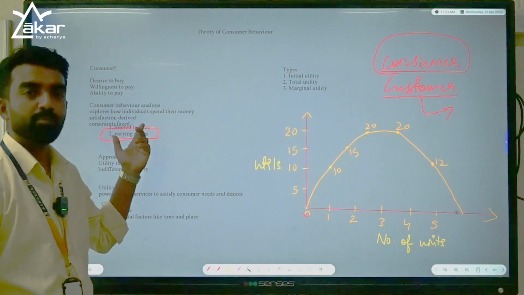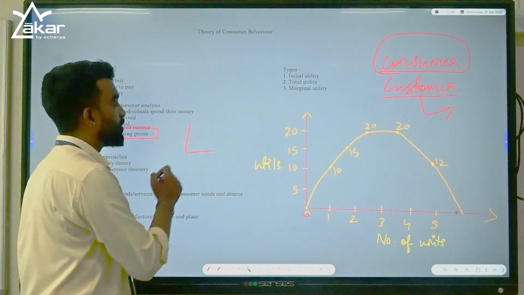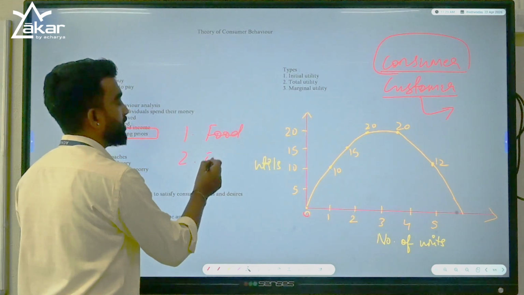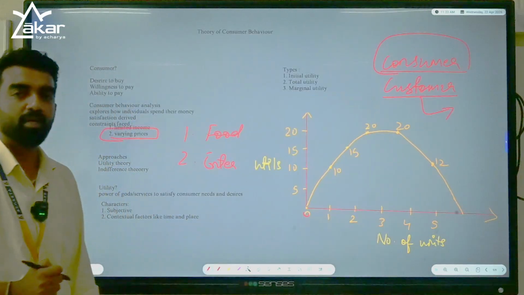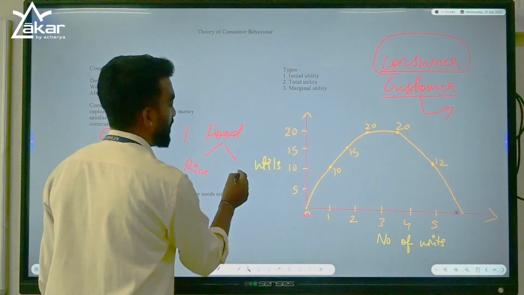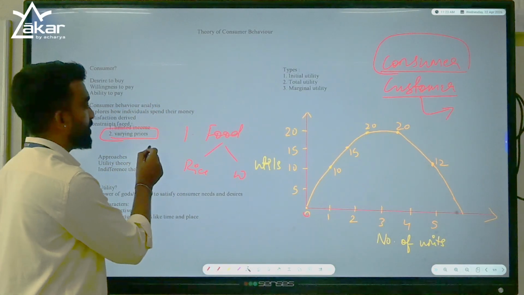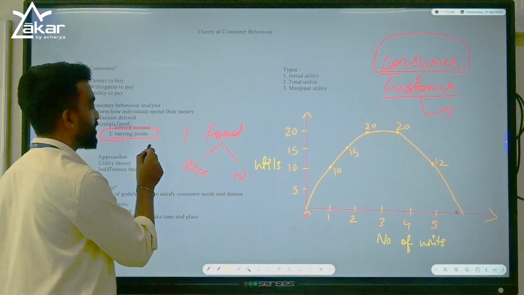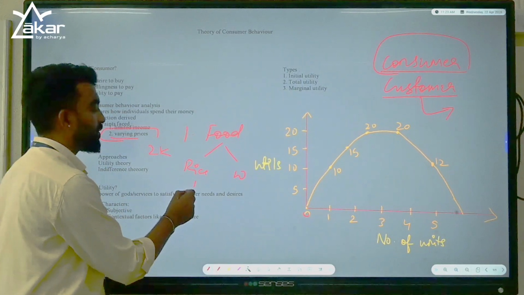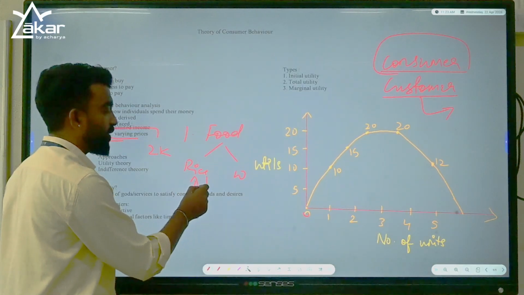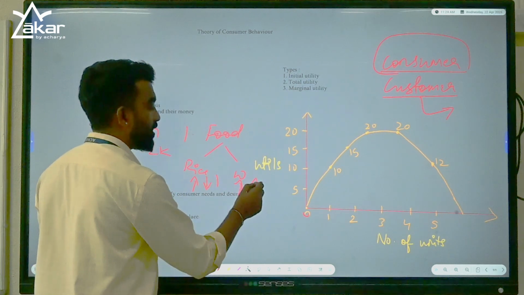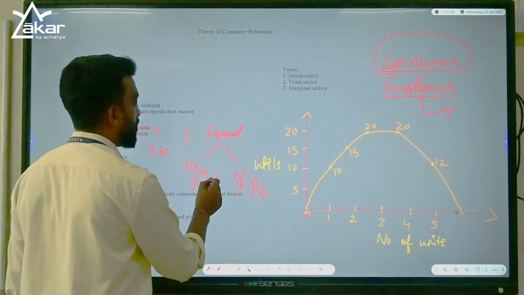Consumer's buying behavior. Let's say he is spending on two things. One is food and the second one is entertainment. In food only, he is buying two things. One is rice and the second one is wheat. He has limited income for ration. Let's say he has kept a budget of 2k rupees to buy rice and wheat. When the price of rice increases, what will he do? He will buy less quantity of rice and go more with the wheat. When the price of wheat increases, what will he do? He will decrease the quantity of wheat and go more with the rice, right?